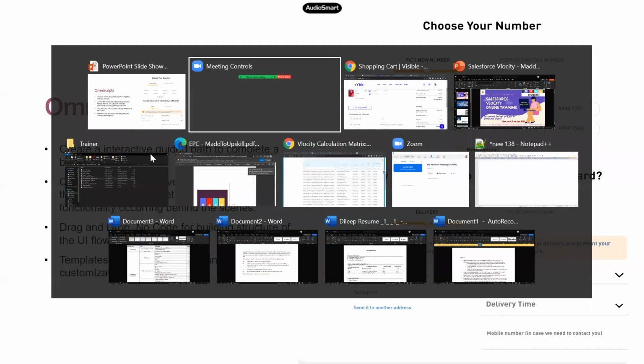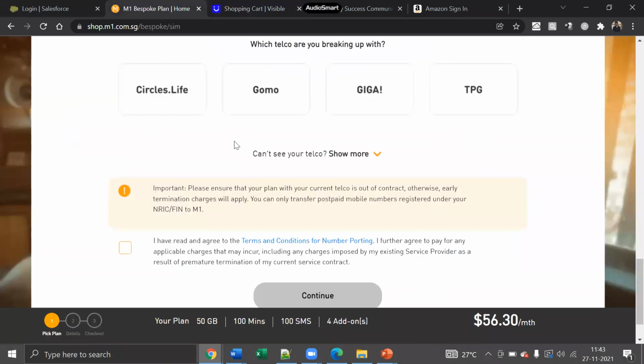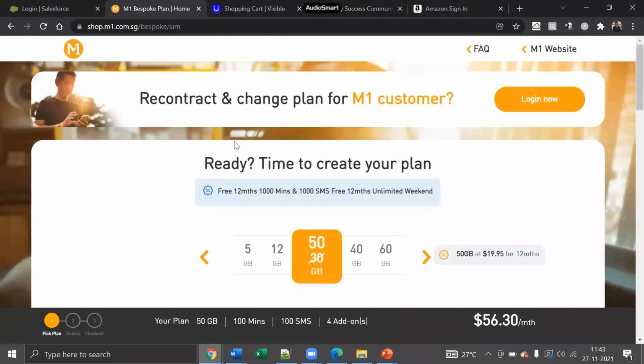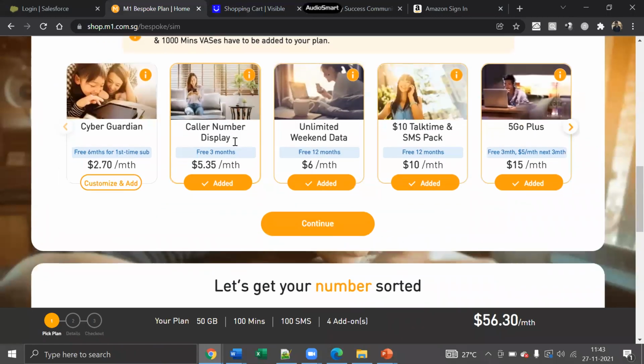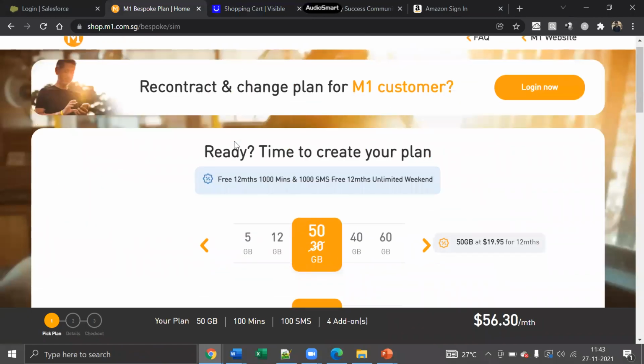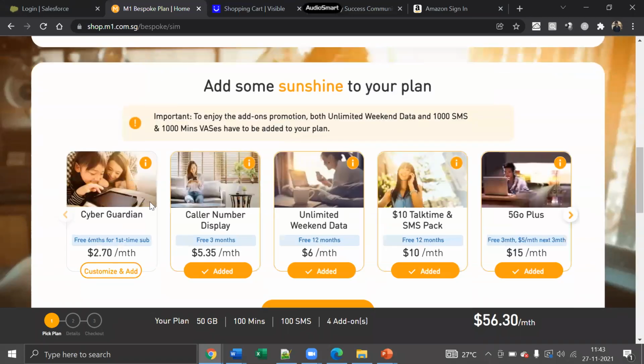So as I just showed this particular website, this website is entirely built on OmniScript, M1 Telecom. They are using OmniScripts to do this part, right? And OmniScripts are just drag and drop components. If you remember, in Salesforce, we have page layouts, right? Just like that, OmniScripts are also drag and drop components, but you can place them in communities, and this is how they are going to be, right?